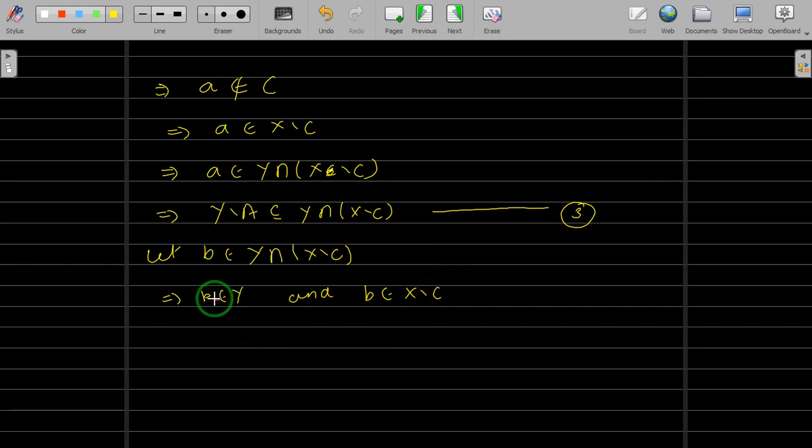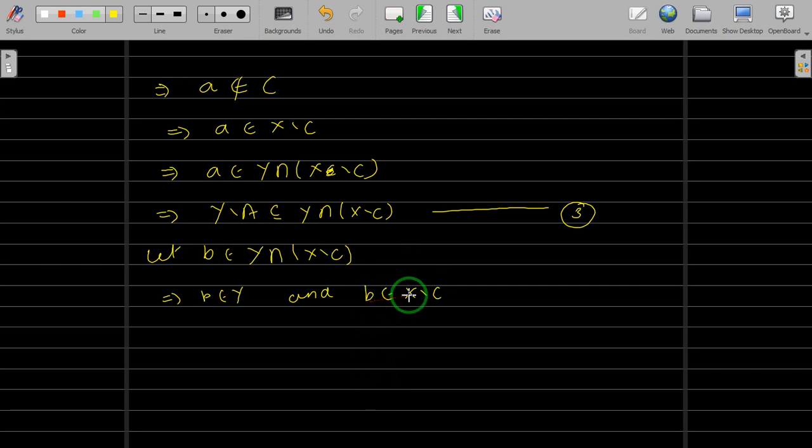So keep this point in mind, this B belongs to Y. Now we will show that B does not belong to A. If you show that B does not belong to A, then B is in Y, B is not in A, so obviously B will be in Y difference A. That is our aim now. Let us take from this now.